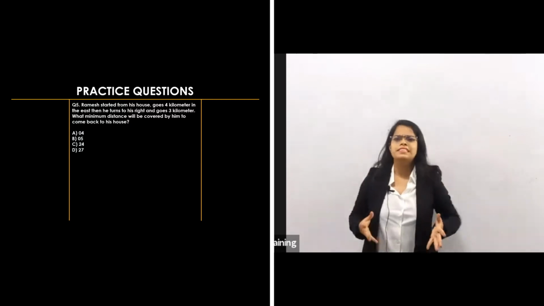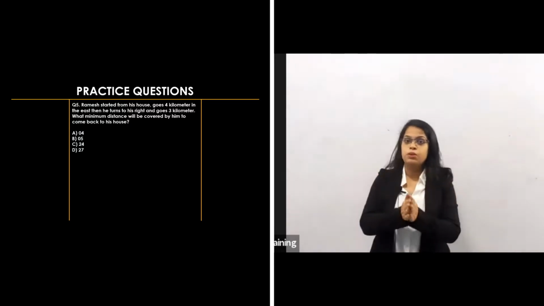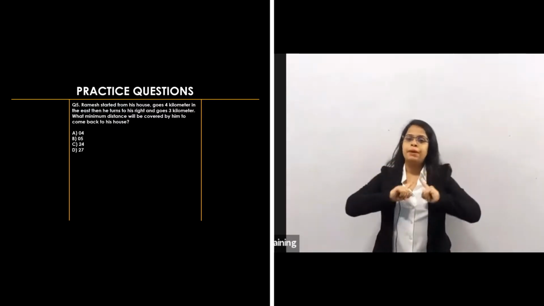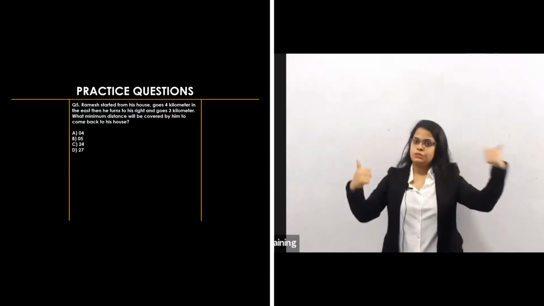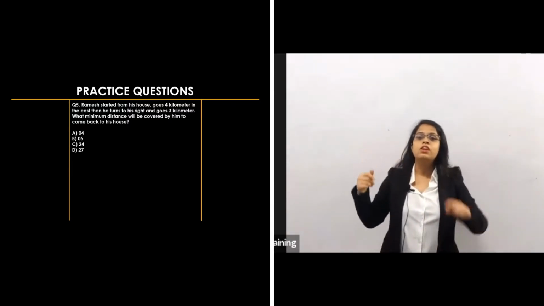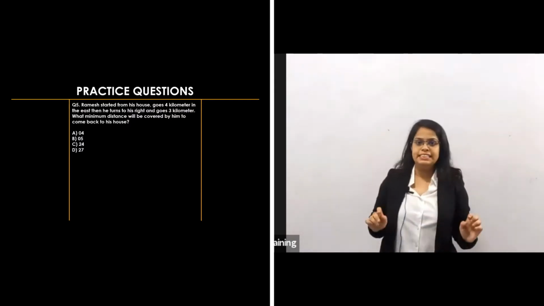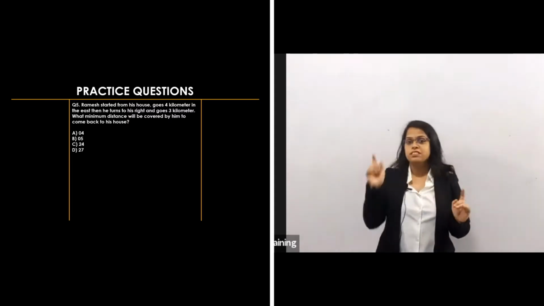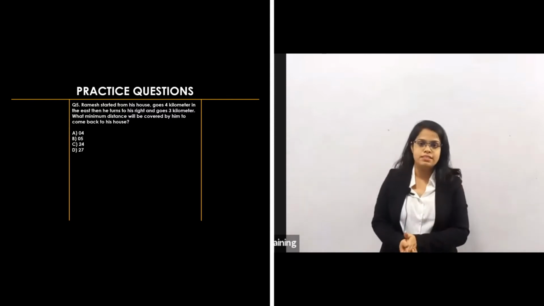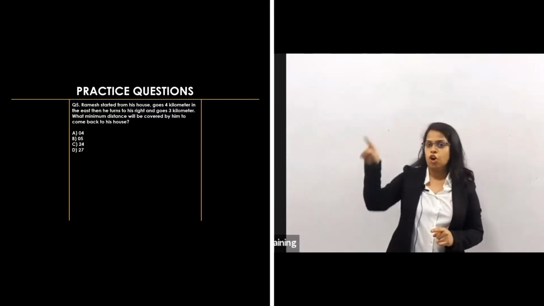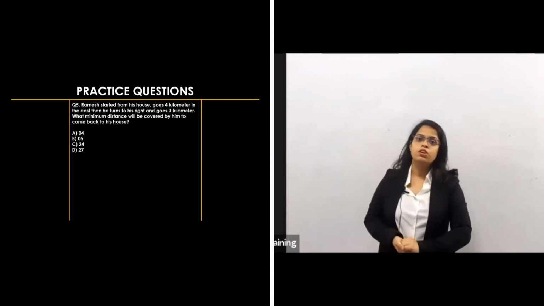First we take the recap of the first lecture. In the first lecture, we have seen the main directions and cardinal directions. Main directions: north, south, east, west. Cardinal directions: northeast, northwest, southeast, southwest. Angle between main directions is 90 degrees. Angle between the cardinal directions is 45 degrees. Sun rises in the east, sun sets in the west. Clockwise means the direction in which the clock goes. Anti-clockwise means opposite to the clock.